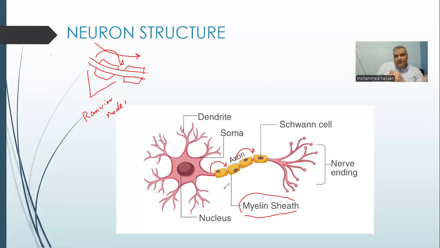Also, we have here the cell that repairs and makes the myelin sheath. It's called Schwann cells. Schwann cells repair and make the myelin sheath around the axon to make the nerve impulse move more quickly.